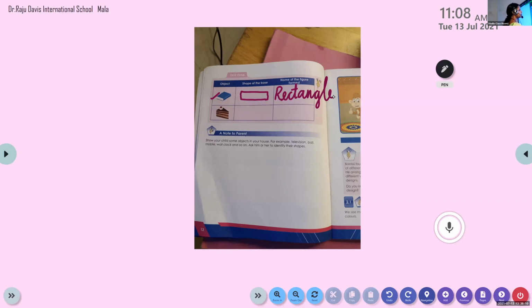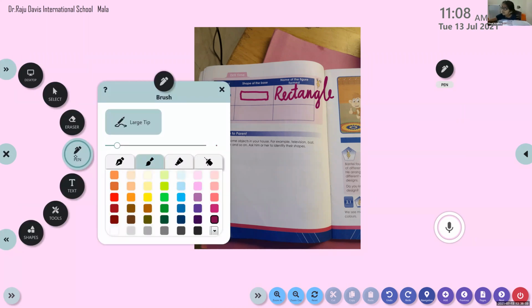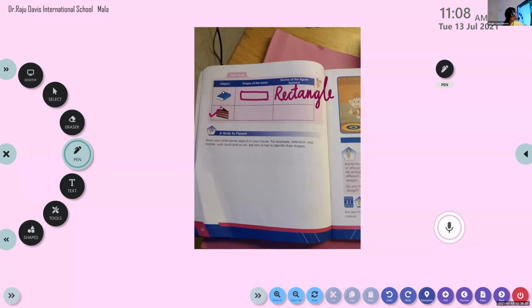Gauri Krishna, please unmute. You can see a cake piece, no? Next one, a cake piece. What is the shape of the base? Rectangle? No. Which one? The shape. This one. What is the shape? Triangle. Tell me once again. Triangle. Ah, it's a triangle. So we have to draw the shape of the triangle.